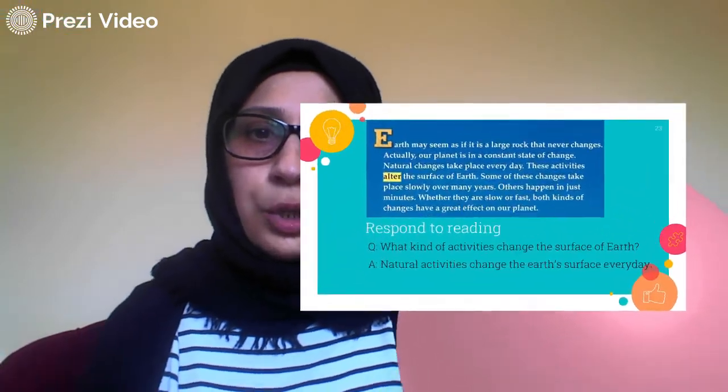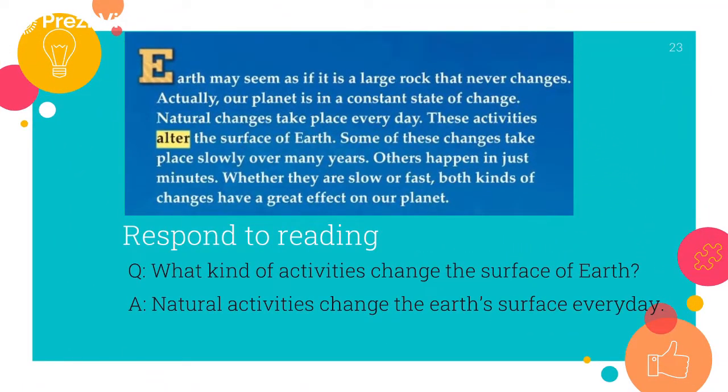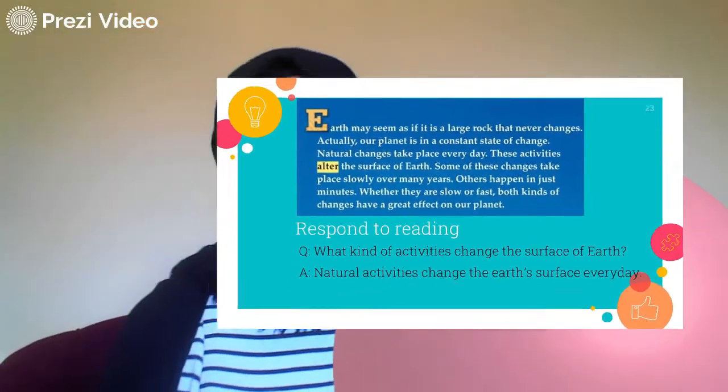Okay. Earth may seem as if it is a large rock that never changes. Actually, our planet is in a constant state of change. Natural changes take place every day. These activities alter the surface of Earth. Some of these changes take place slowly over many years. Others happen in just minutes. Whether they are slow or fast, both kinds of changes have a great effect on our planet.